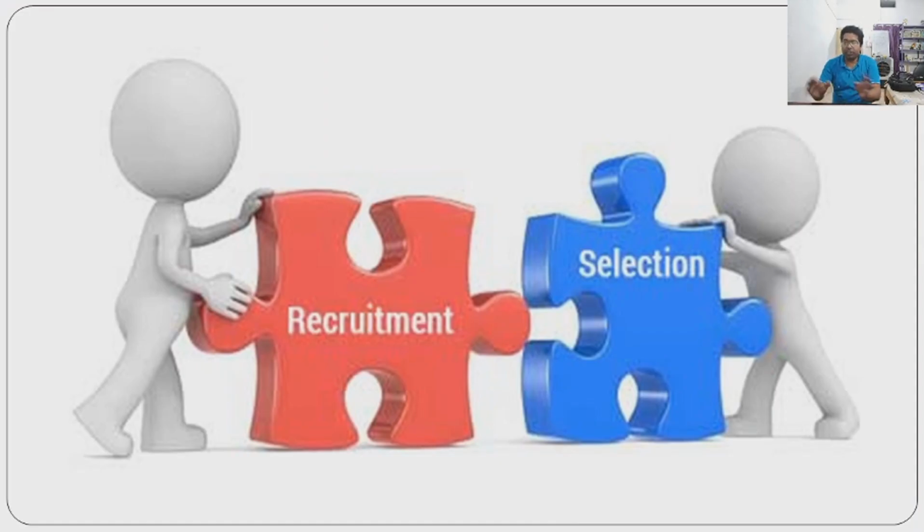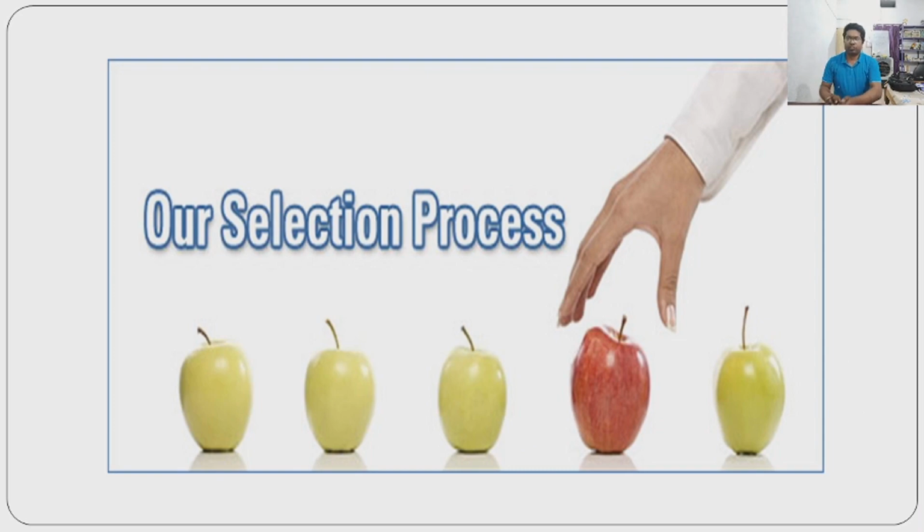So this picture is showing that recruitment and selection are complementary to each other. We cannot say that recruitment can be done without selection, or selection can be done without recruitment. Both steps are taken together to determine the quality personnel of the employee. This picture is showing that selection is picking up the odd one.